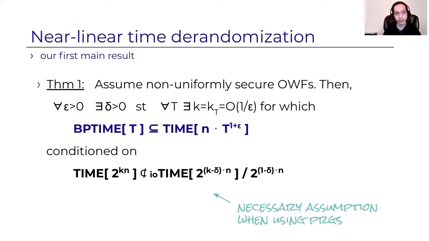And the assumption that's highlighted in bold on the bottom is actually a necessary assumption for this derandomization when using the standard approach of PRGs. So basically, when using PRGs, this assumption is as good as we can hope for. And the only quote-unquote unnecessary assumption here is the standard one of one-way functions.